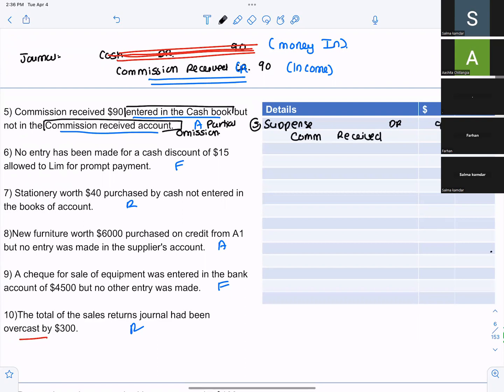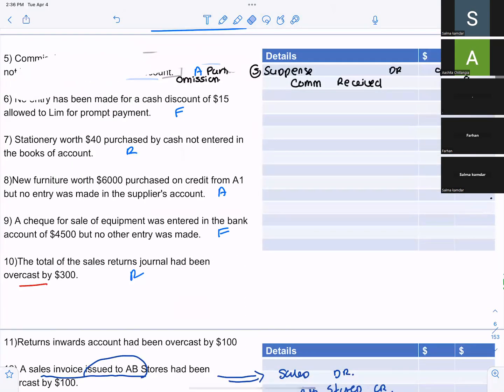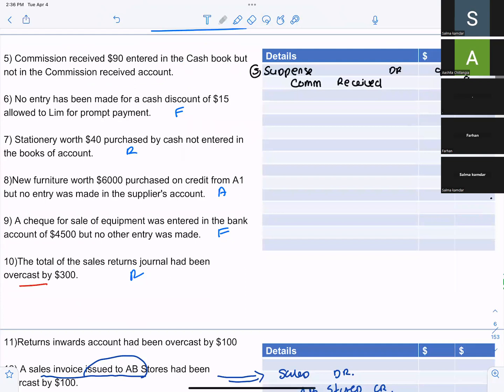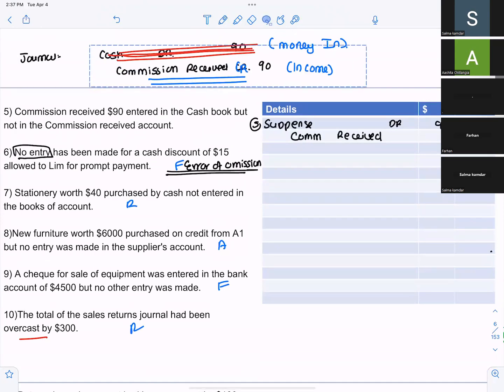Come on, Farhan, your turn. No entry has been made for cash discount of $15 allowed to Limb for prompt payment. So it's an error of complete omission. Okay, error of omission. You will only say error of what? Omission. Okay, fine.